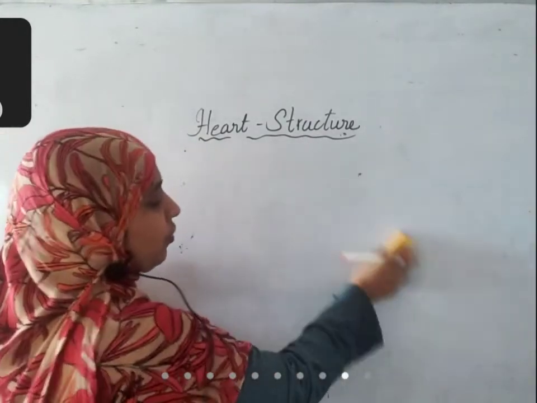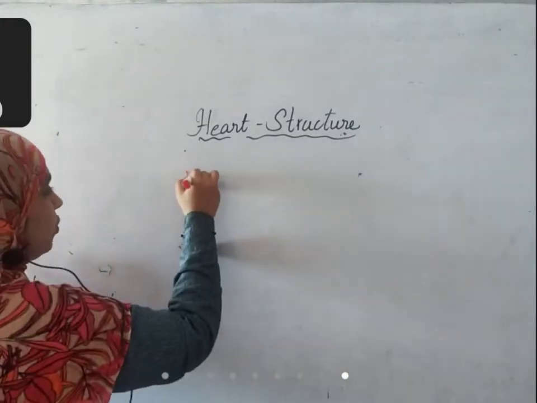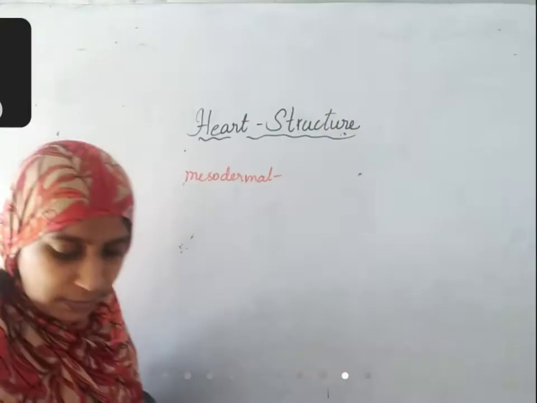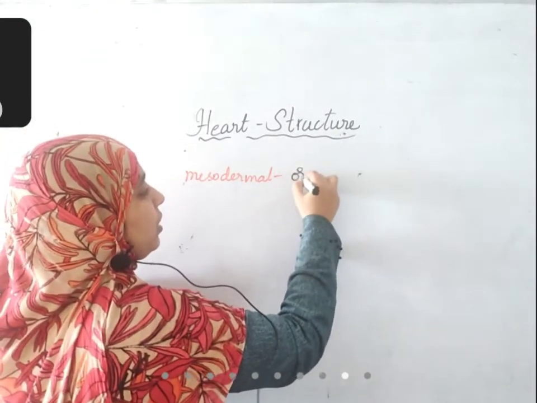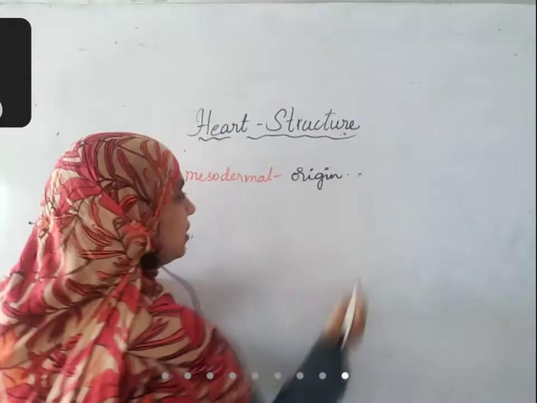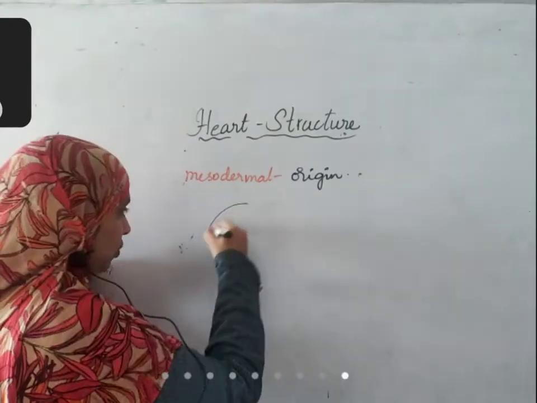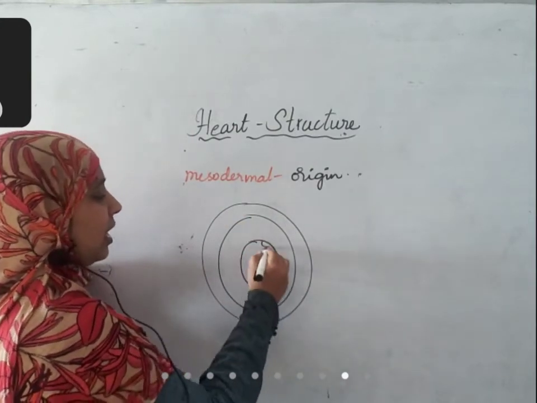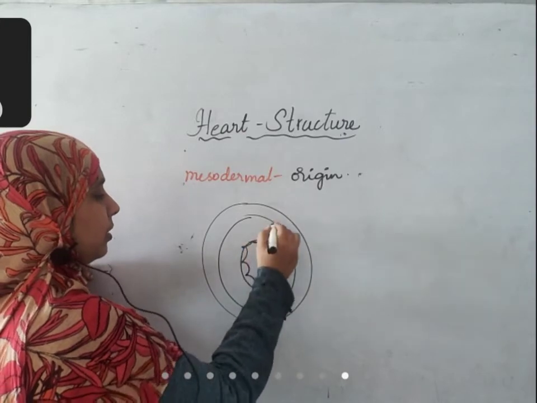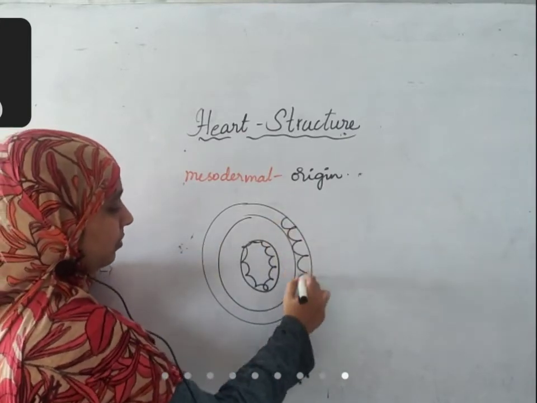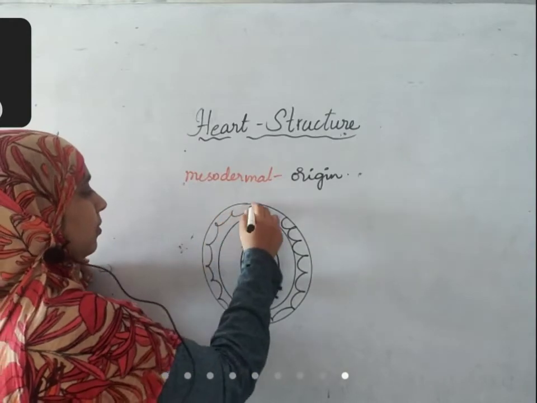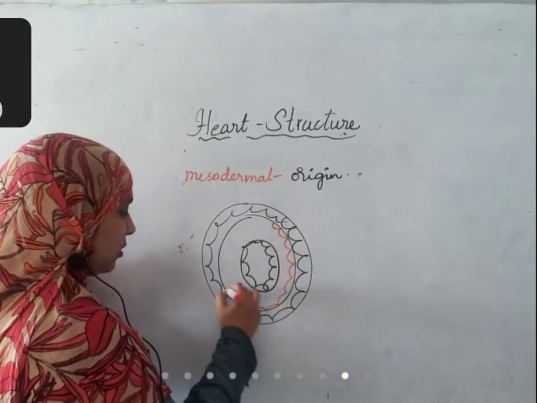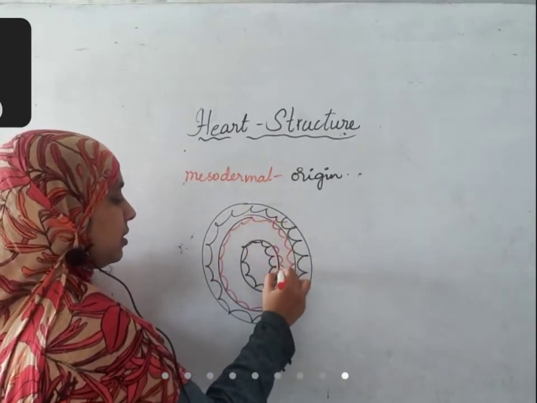Heart is formed from mesoderm, so it is mesodermal in origin. What do you mean by mesodermal in origin? When we discussed diversity in ecosystem, I told you that there are three embryonic layers. What are the three embryonic layers? Endoderm, ectoderm, and mesoderm, which is split into two different layers.